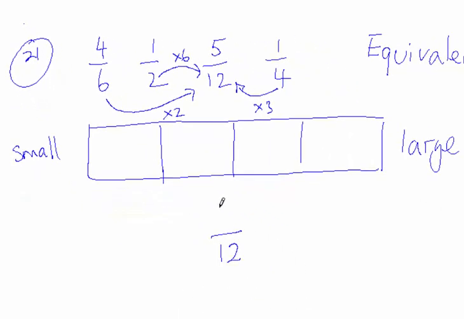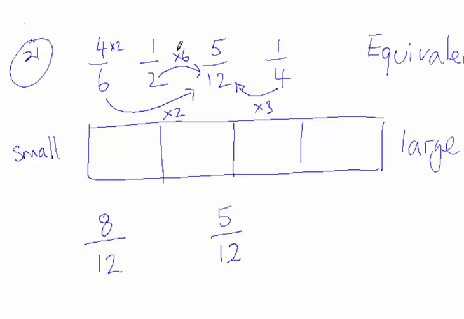The one that stays the same is 5 over 12. That's no problem. Working from the left then, I've got 6 going into 12. It goes in 2 times, so I'm going to have something over 12. I multiply 6 by 2 to get 12, so I multiply the top number by 2. 4 times 2 will give me 8. So I get 8 twelfths. Let's go through that again. To get from 6 to 12, I had to multiply by 2. Therefore, the top number has to multiply by 2 to keep everything the same, top and bottom. So I've got 8 twelfths, because 4 times 2 is 8.